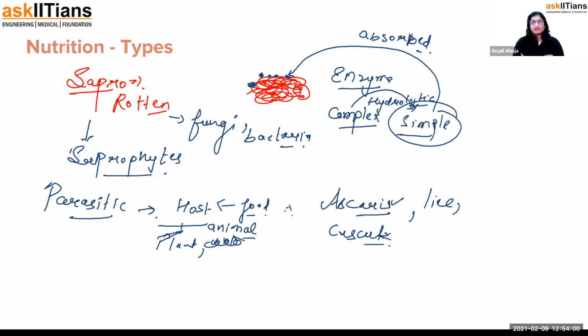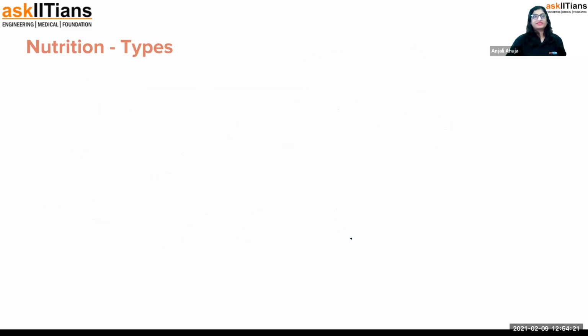It's Cuscuta. You must have heard about the disease malaria. You must have learned it last year. Malaria is caused by Plasmodium, which enters us through the Anopheles mosquito. But the point is that that is also a parasitic mode of nutrition, just living on the host and absorbing all the nutrients. Now let's move further.